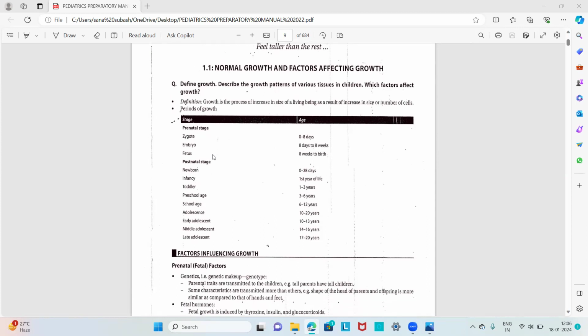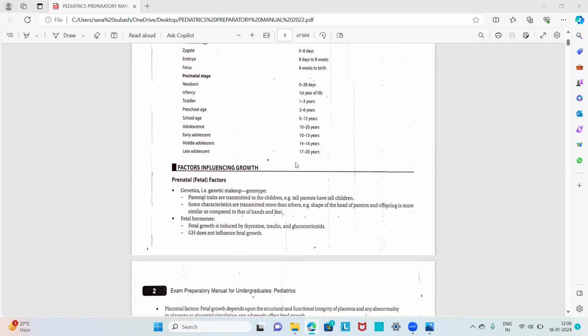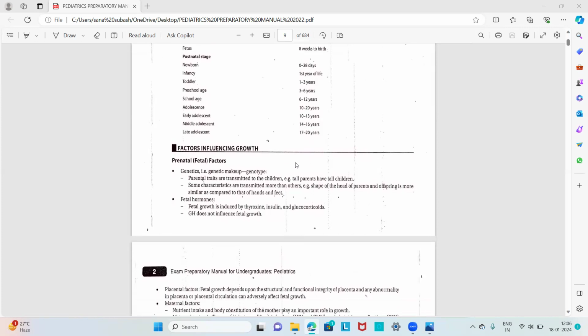And then we have the different periods of growth. In the prenatal stage, zygote is 0 to 8 days after fertilization, embryo is 8 days to 8 weeks after fertilization, and the fetus is 8 weeks to birth. Then we have the postnatal age, that is after birth. The newborn period, that is neonatal period, is 0 to 28 days after birth. Infancy is the first year of life. Toddler age group is 1 to 3 years of age.